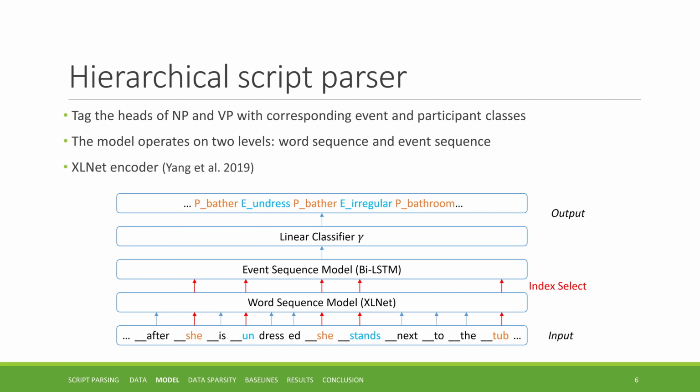We propose a hierarchical model that operates on two levels: word sequence and event sequence. The word sequence model encodes the entire input story using the XLNet pre-trained encoder. At the index selection step, we keep only the vector representations of tokens that are heads of noun and verb phrases, while we ignore the rest of the input. The selected representations are passed to the event sequence model, which is a BiLSTM. Its output is passed to a linear output layer.